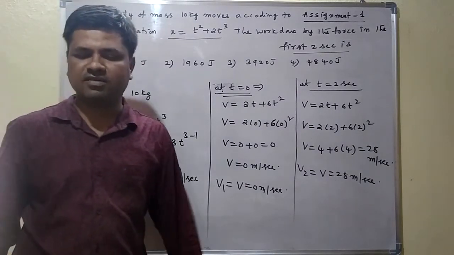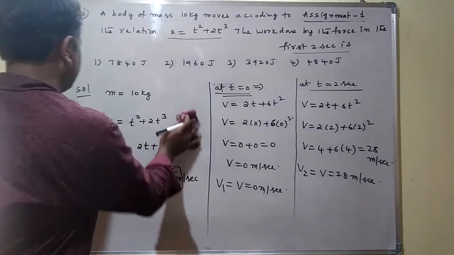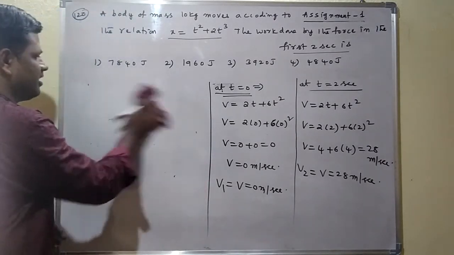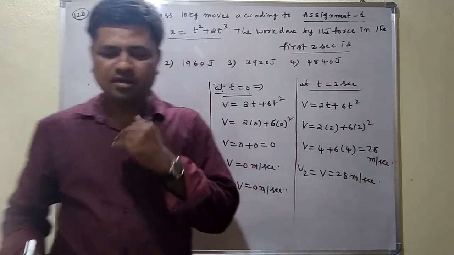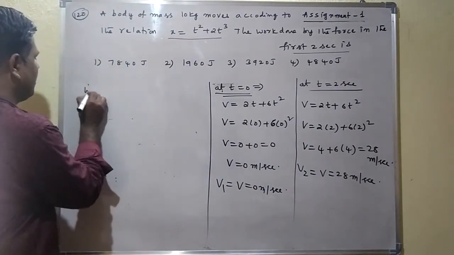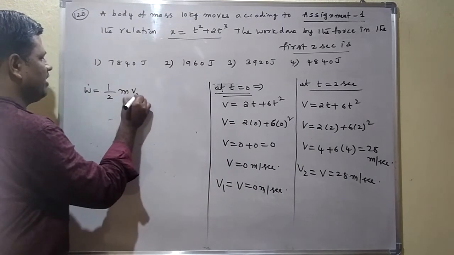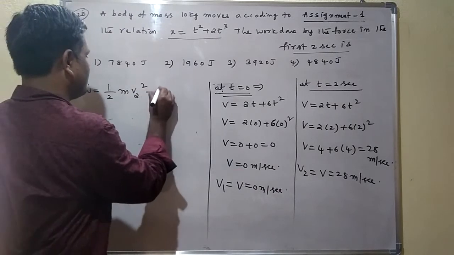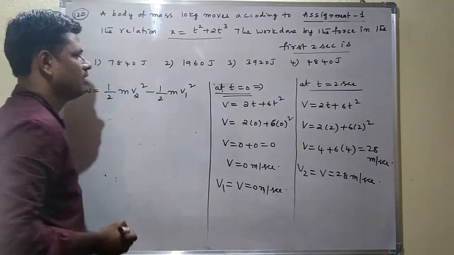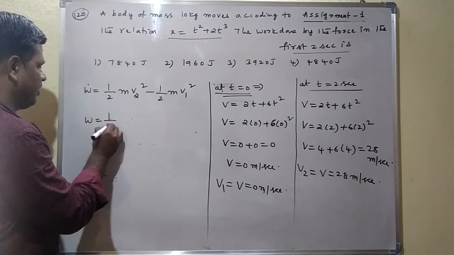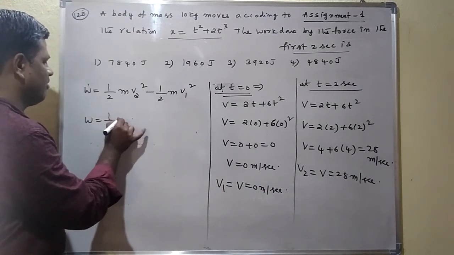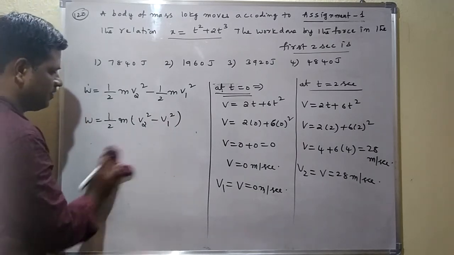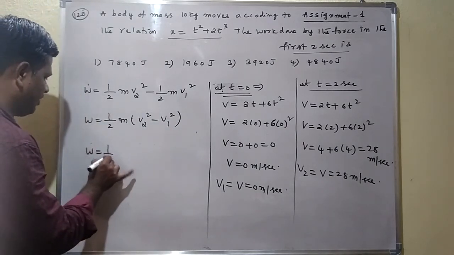This is considered the initial velocity. According to the work energy theorem, work done is equal to change in kinetic energy. Change in kinetic energy means final kinetic energy minus initial kinetic energy. So work done is equal to half m v2 square minus half m v1 square. Taking half m common, w is equal to half m into v2 square minus v1 square.